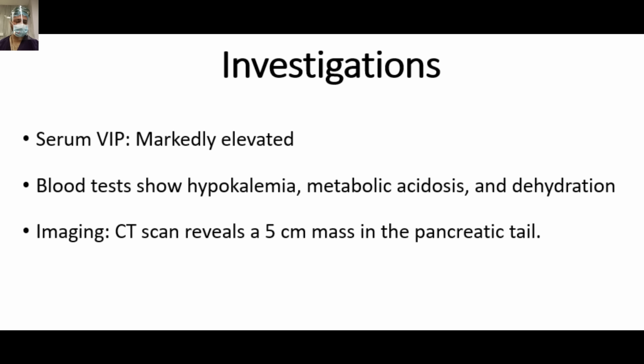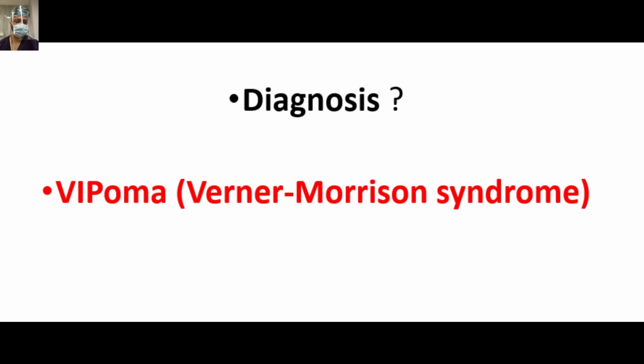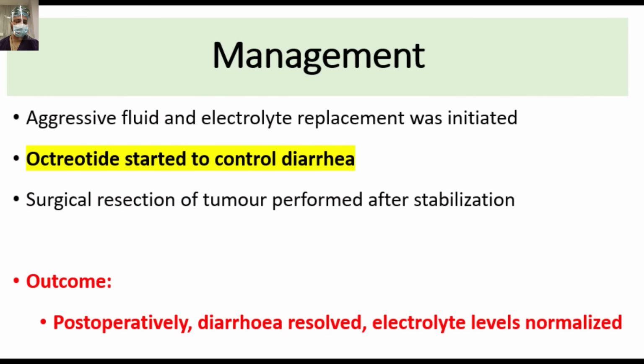On investigation, the serum VIP levels were markedly elevated. Blood tests show hypokalemia, metabolic acidosis, and dehydration. Imaging, CT scan, revealed a 5 centimeter mass in the pancreatic tail. Diagnosis is VIPoma, the Verner-Morrison syndrome, or WDHA, watery diarrhea, hypokalemia, achlorhydria syndrome. The patient was managed with aggressive fluid and electrolyte replacement. Octreotide was started to antagonize the action of the hormone. Surgical resection of the tumor was performed after stabilization, and post-operatively diarrhea resolved and electrolyte levels normalized.